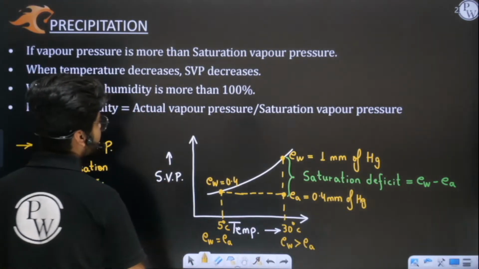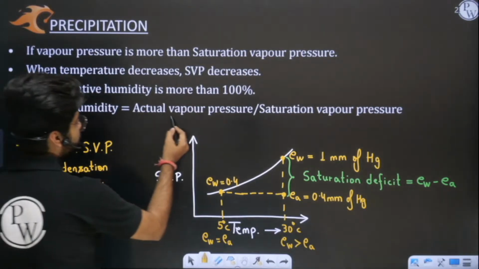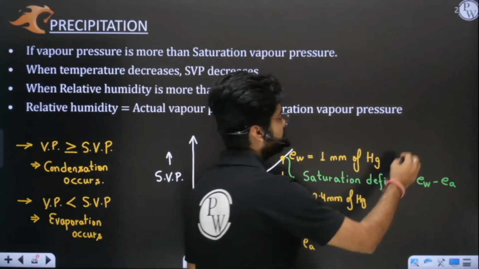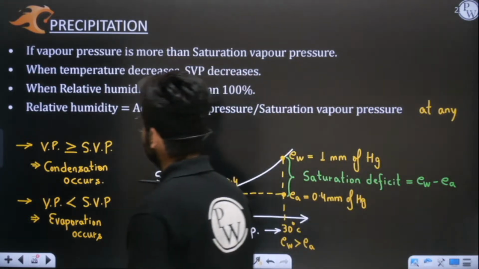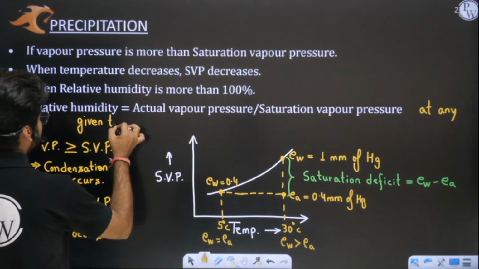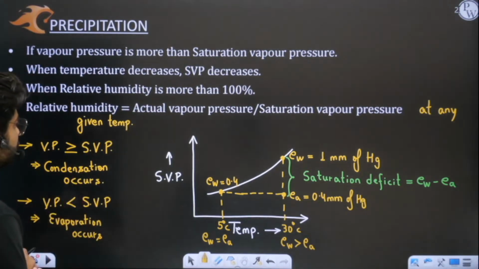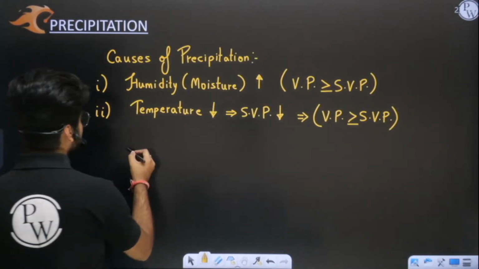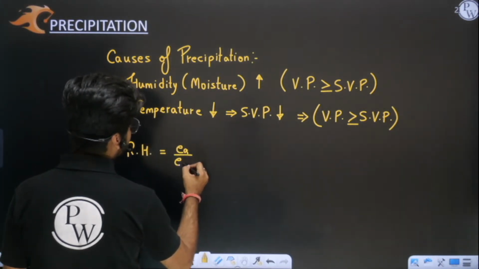Okay, relative humidity is basically the ratio of actual vapor pressure and saturation vapor pressure at a given temperature. At any given temperature, the ratio of actual vapor pressure and saturation vapor pressure is your relative humidity. Simply, if you want to understand relative humidity, it is nothing but actual upon saturation.